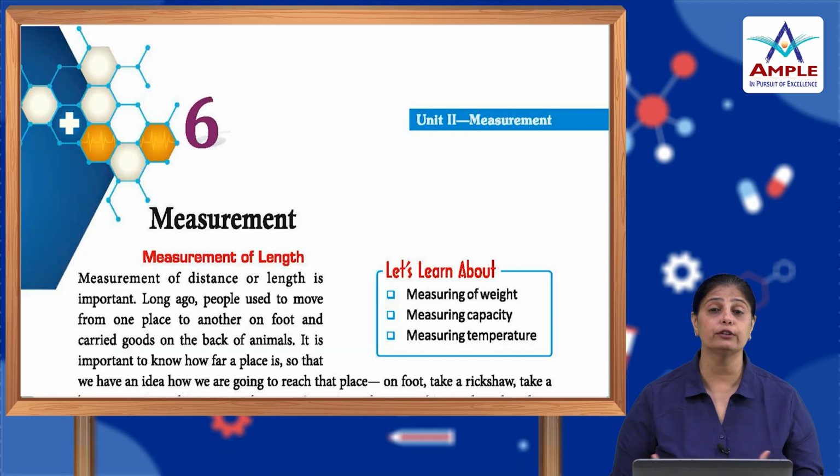In order to know whether a thing is heavy or light, what do we do? We measure it. We keep it in one hand and compare it with the other hand. By keeping a light thing in one hand and a heavy thing in the other, we try to measure it. That's why we take measurements of things. So that's what we are going to talk about in this chapter.